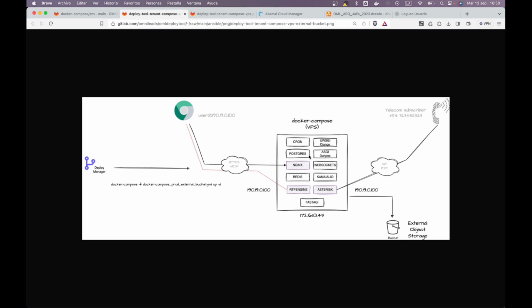This could be interesting maybe if the possibility appears to get better costs of a Linux server on another machine in another cloud. Then I could move the part of the OMniLeads stack and leave the object storage still where it is now. It is a question of API, user, password. This can be on the internet somewhere else and just access and save data and consume it in this object storage.